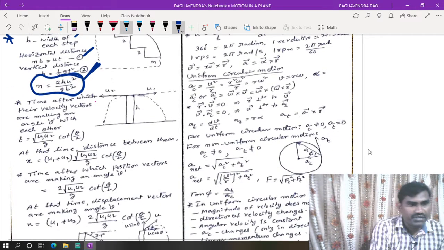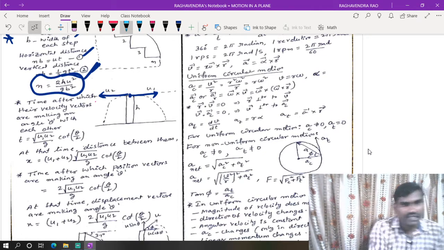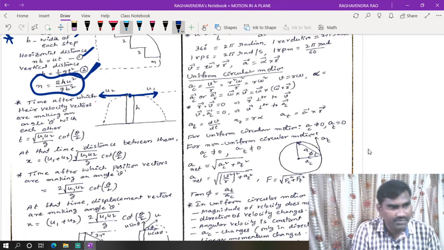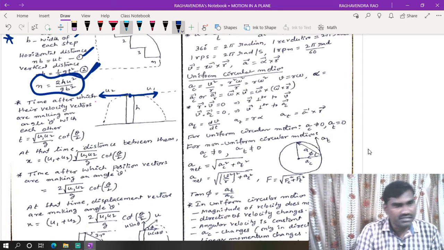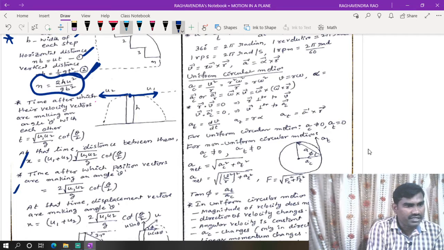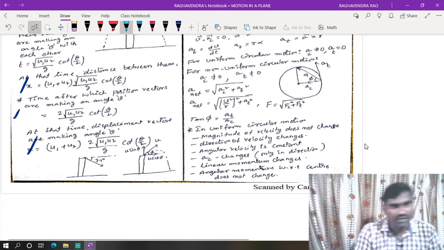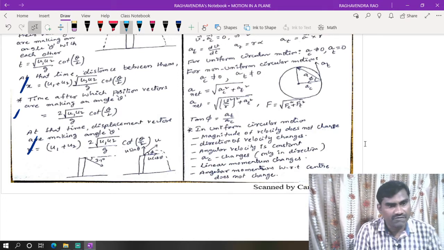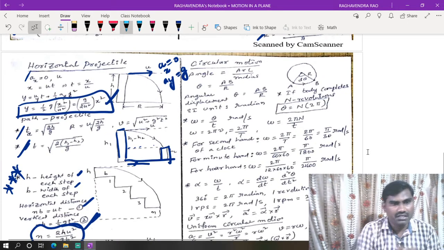Okay, so when two projectiles are projected with velocity u1 and velocity u2 in different directions from the same tower, at what distance and after what time the distance between them will be x, and the time. These are standard equations. We have to remember these as formulas. There is much derivation for that, so we can't go into that much derivation this time. Then we can go with those formulas. We practice the formulas and practice the numericals based on those formulas.